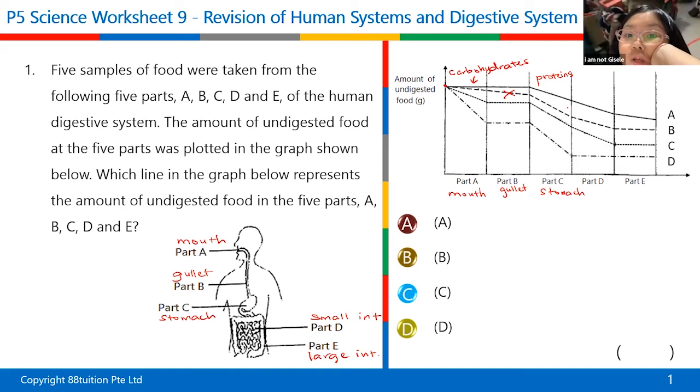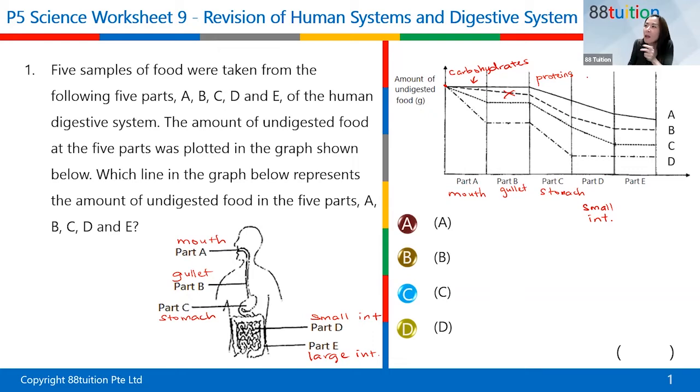Oh, so the rice will go inside the large intestine? I don't know. That should be small intestine. A lot of revision is required for all of you, huh? You seem to have forgotten quite a bit of your P4 work, huh?